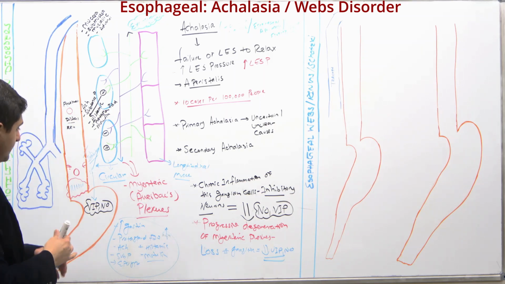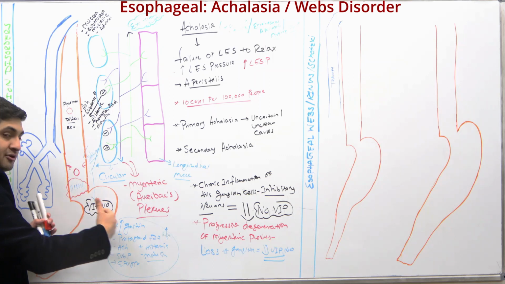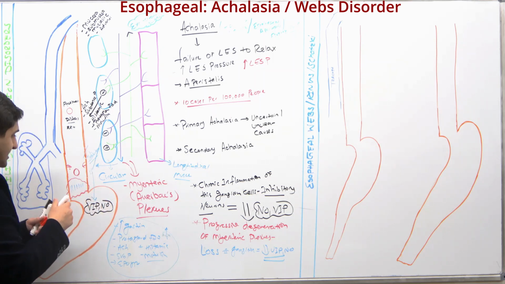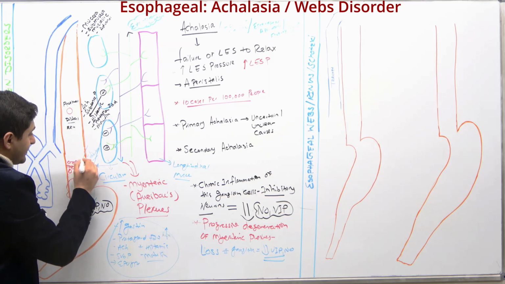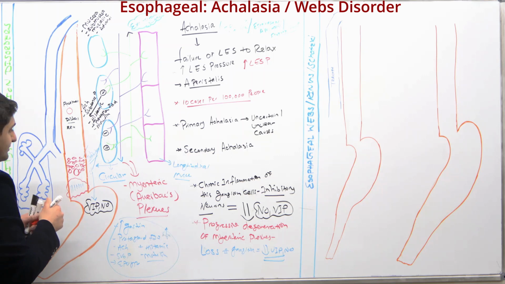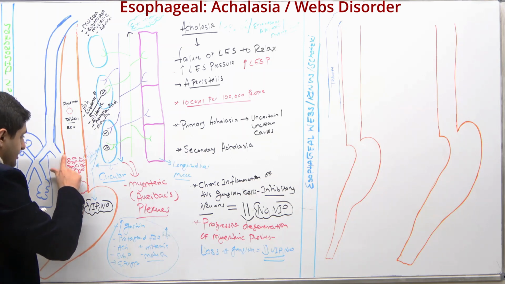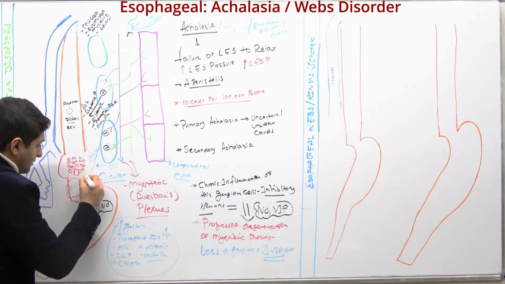And when that happens, look, basically the distal part of the esophagus is not relaxing, so food is not going down, so the food starts accumulating here, right? When the food starts accumulating right here, what happens? This part of the esophagus, right? This part, what will they get? I'll make it red, they'll get dilated now. Look at this.